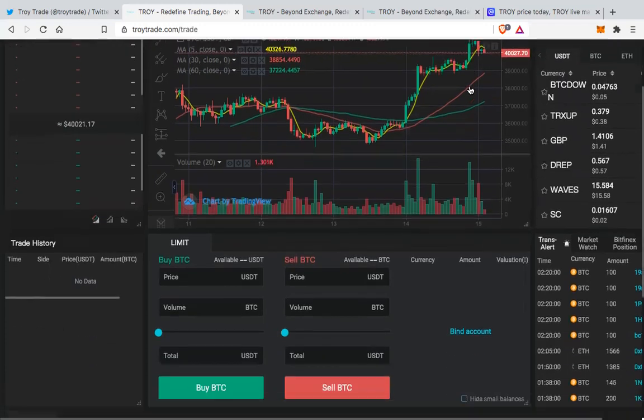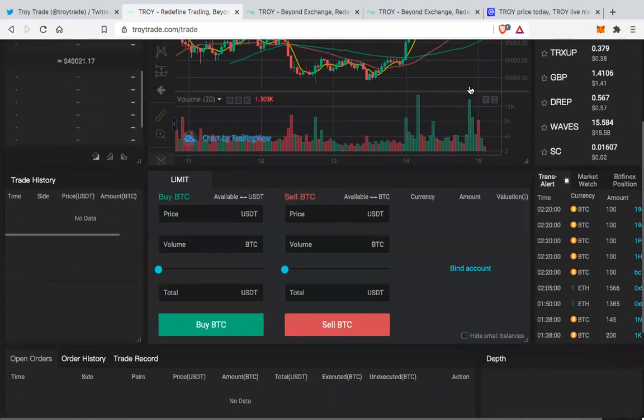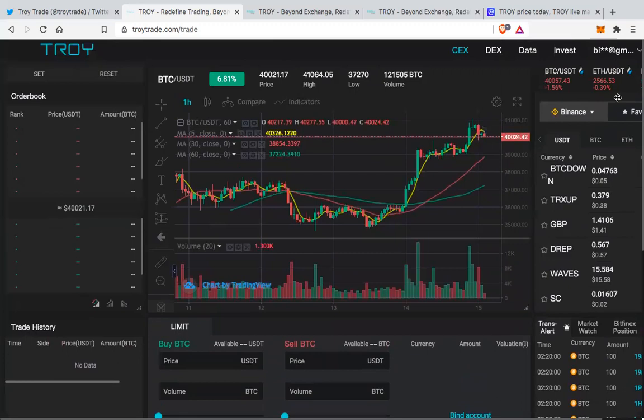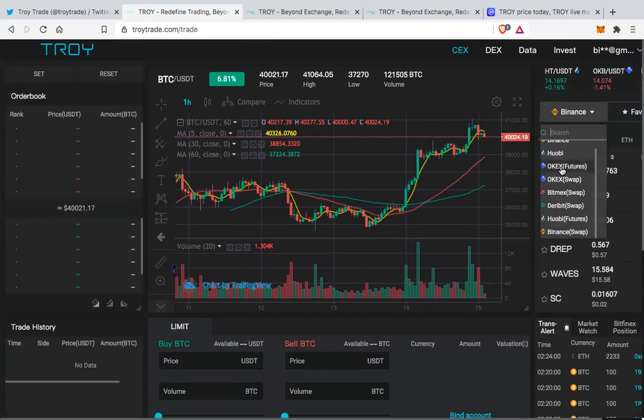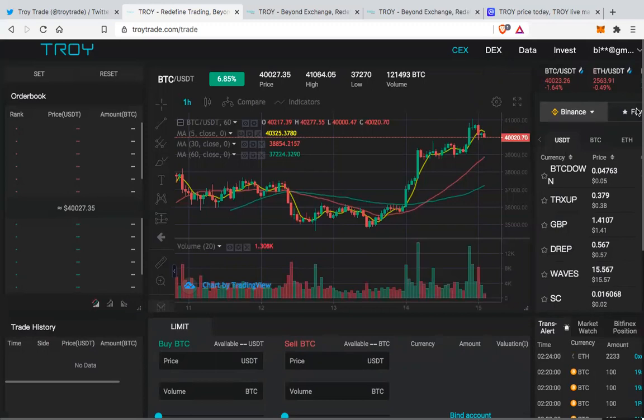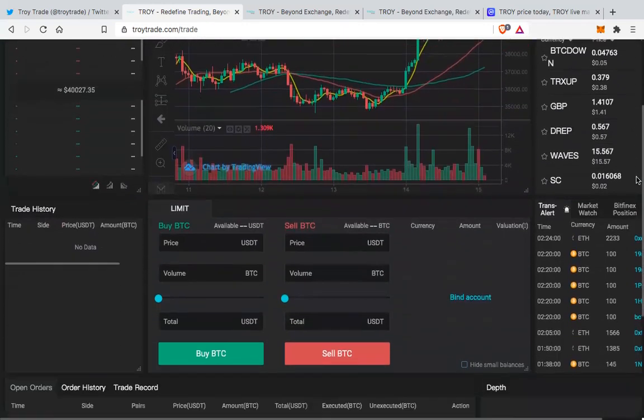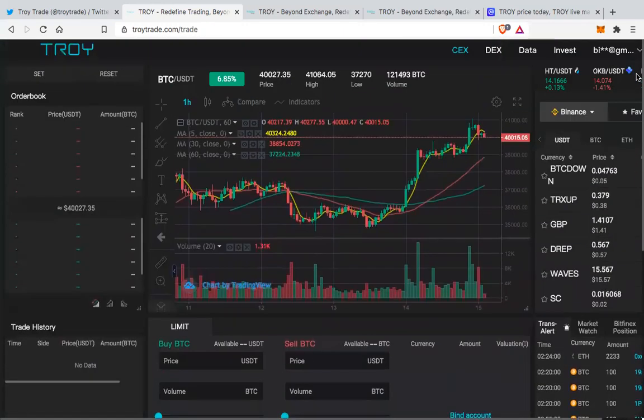So this is a cool feature where we all know that there are certain assets which are not on Binance, but they might be on UB or they might be on OKX, and you might want to trade, or they might be on Bitmex. So through one exchange, through one platform, you can trade multiple assets. So this, I think, can be a big feature, and we'll see how well and how easy it is to trade. So you also can have a look at that.